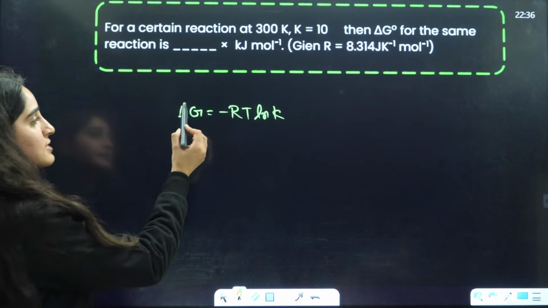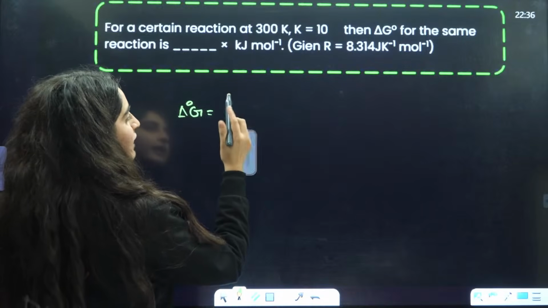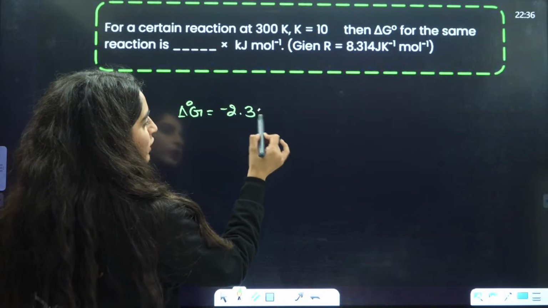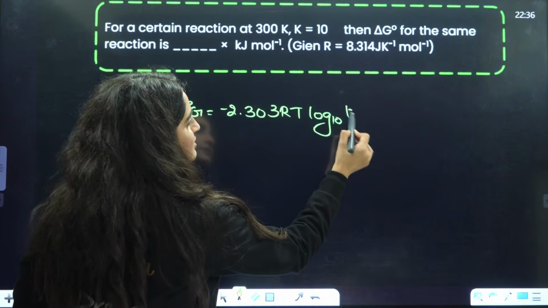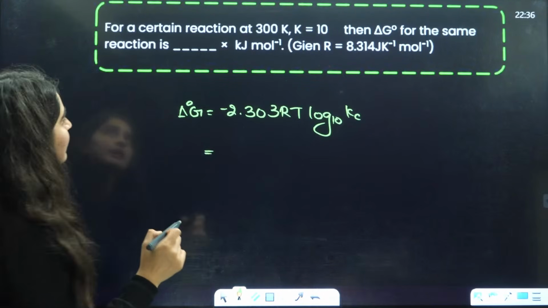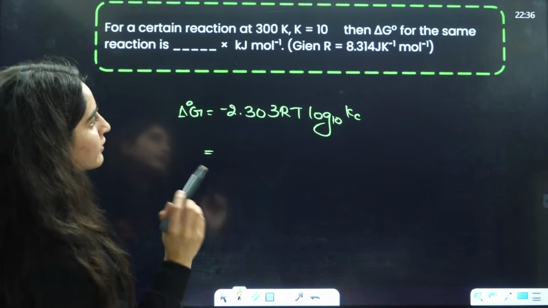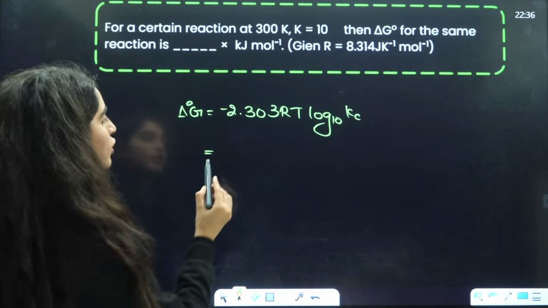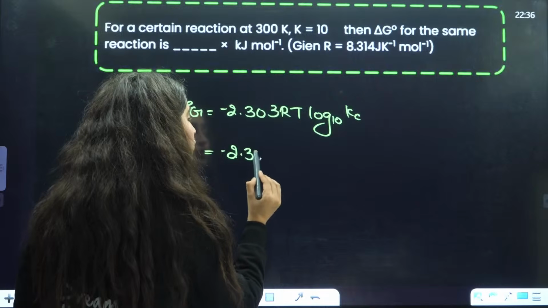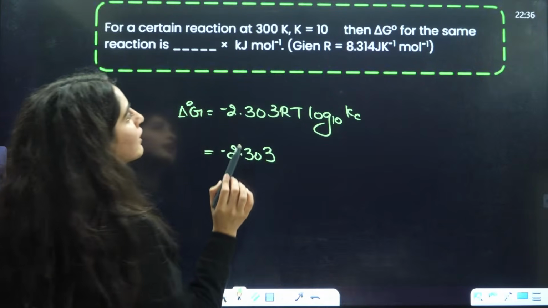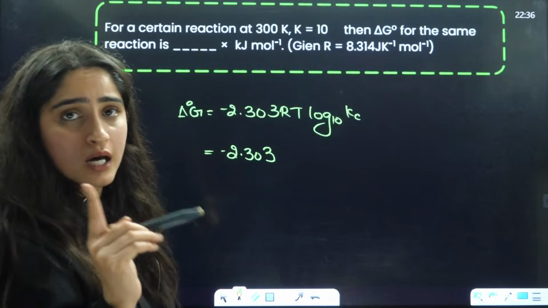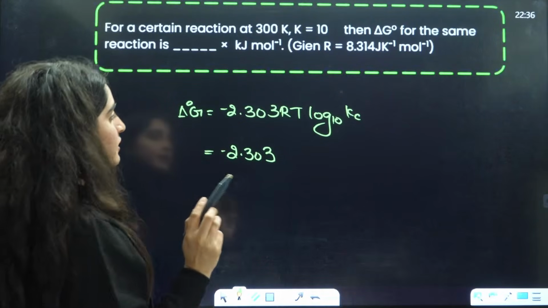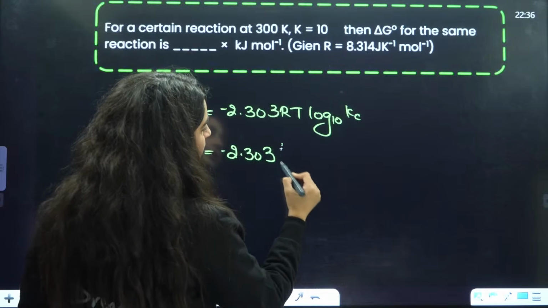We can write it as minus 2.303 RT log base 10 of Kc, right? They are asking for the delta G naught value for a certain reaction at 300 Kelvin. Who is saying, ma'am, we have not done it today? Beta, we have done this formula in the equilibrium chapter.